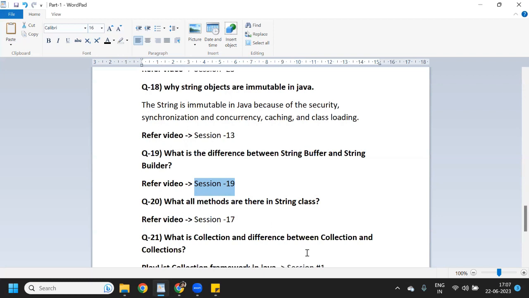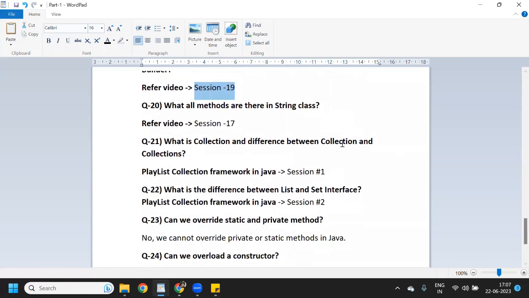And question number 21, what is collection and what is the difference between collection and collections? Whenever the interviewer asks what is collection, you will have to explain what collection is, what classes and interfaces are there under the collection interface, and the difference between collection and collections. As you know, collection is an interface and collections is a class.